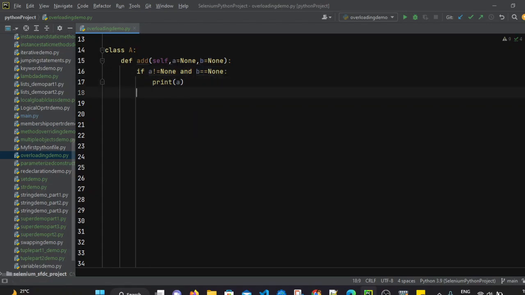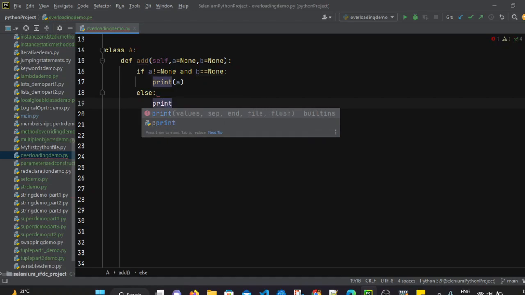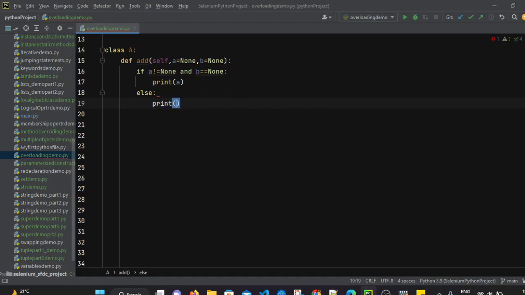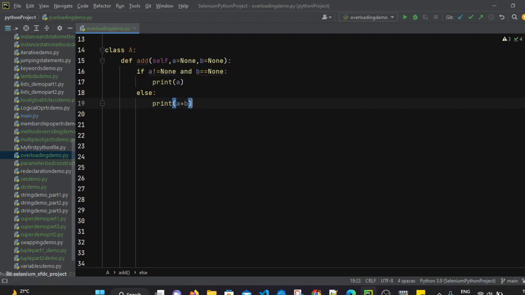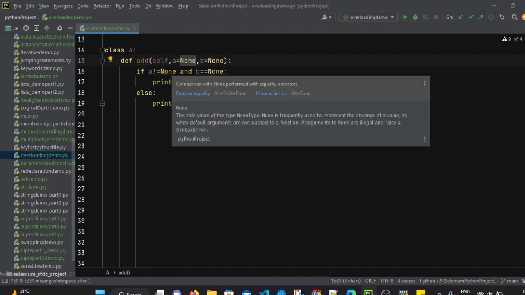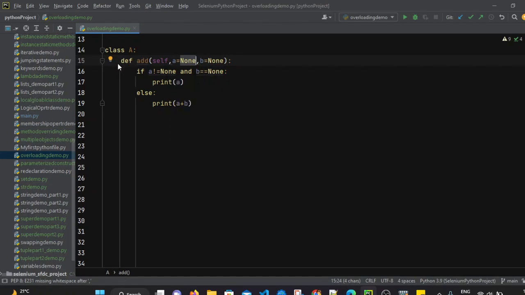And else, both the values will be passed. So in the else we can simply add print a plus b. In this situation, another condition is both the values will be passed, so it will perform the addition operation and return a plus b. So this is the one approach. We can use the keyword None and assign it by default to variables, and by using if and else conditions we can achieve it.